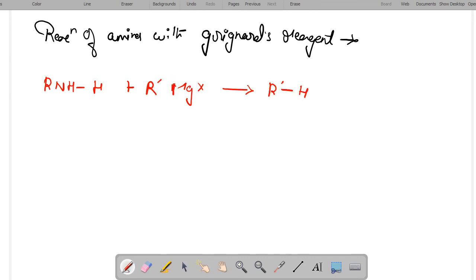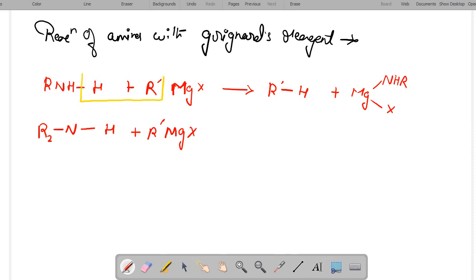And a magnesium amine compound. Similarly, the secondary amine will also react with the Grignard reagent, and here the reaction takes place between the R dash and the H. Here you will see that the nitrogen will break out as minus while the hydrogen will break out as plus, and the R will break out as minus and MgX as plus.